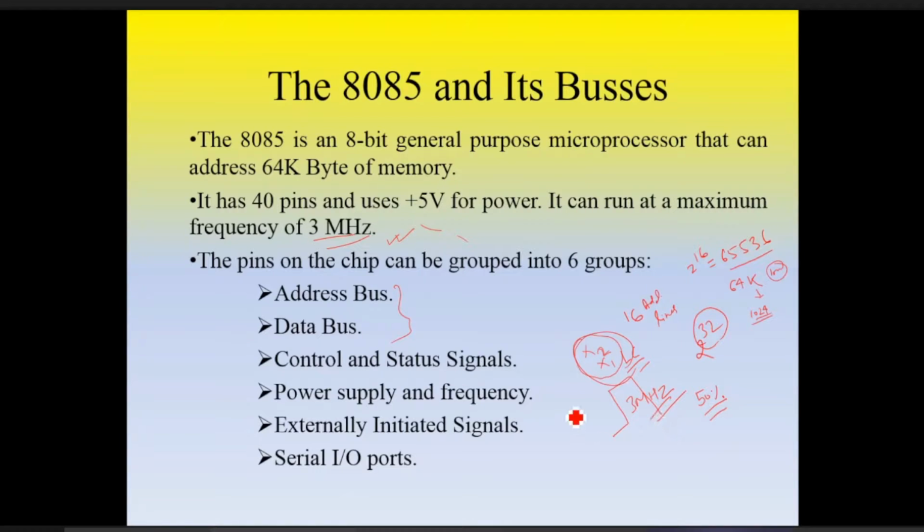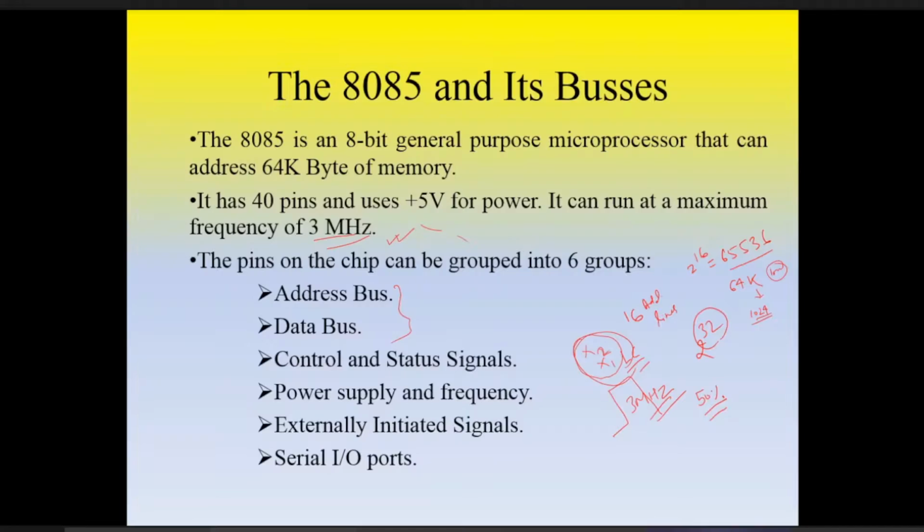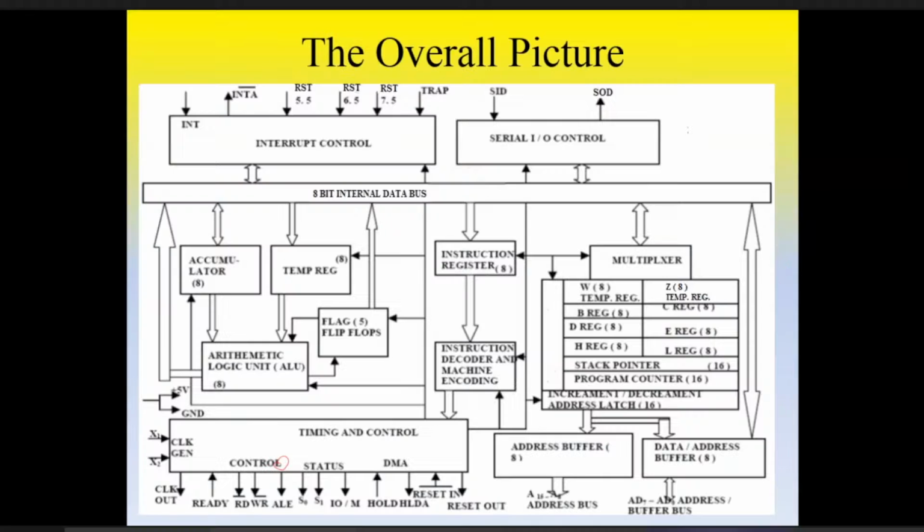Then we have a power supply. So if you see, we have two pins that will provide 5 volt and ground. Then we have some control and status signals. So these things are RD bar.